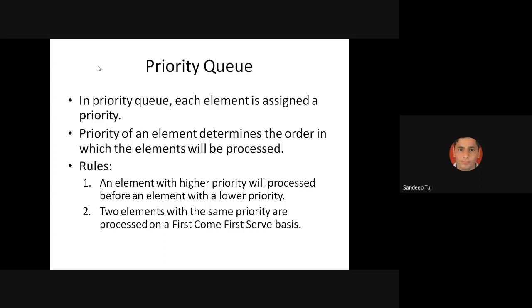Is it okay? Like, if two viruses have been detected, in that case the first virus that was detected will be removed, then the second virus will be removed. So it will be based on first come first serve. So two rules are there to process the different elements in the priority queue. The first is that the element with the higher priority will get the benefit and will be accessed first. And in the case of the same priority, the first come first serve rule will be applicable. Any doubt in this?